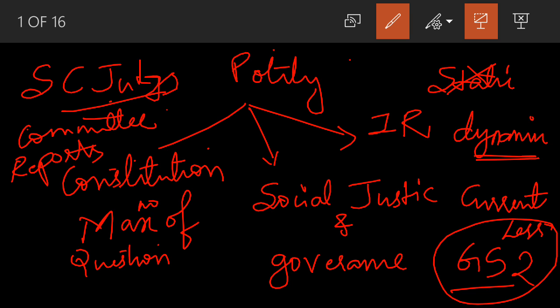So when you're writing a GS paper answer, you need information about all these things. You need information about the static portion, like the judgments, and also about the dynamic portion, that is current affairs. That is when your polity becomes good and your answer becomes proper, so that you will be able to get marks. Polity is easy, I am not saying no, but people commit silly mistakes, right? So we will try to avoid making these mistakes.